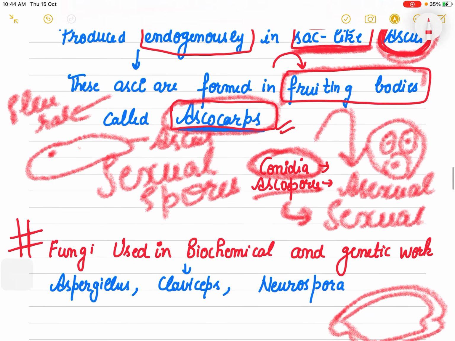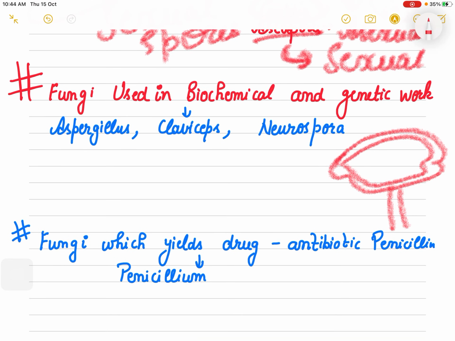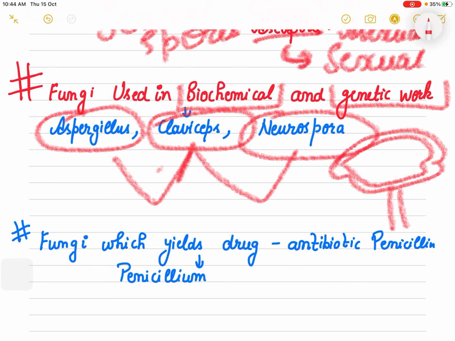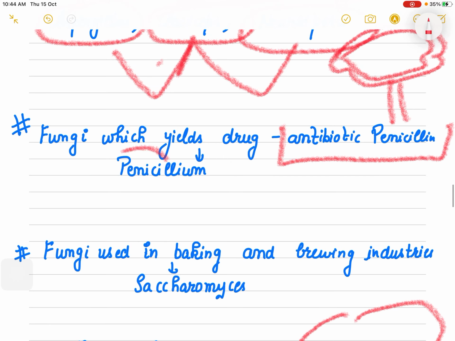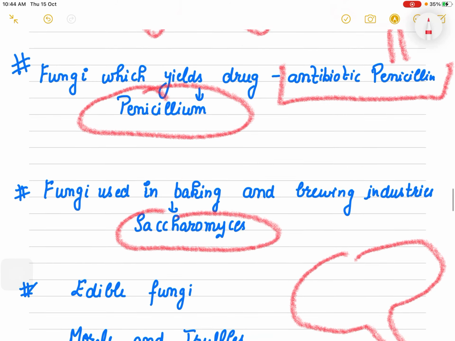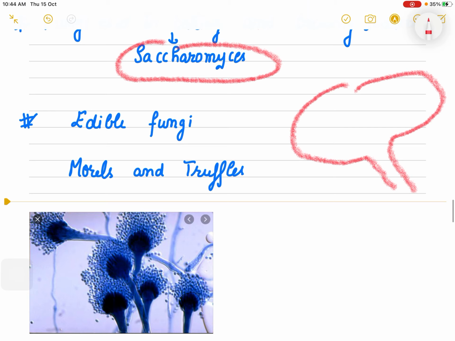Now the uses of fungi. A few fungi are very much used by scientists in genetic work, in microbiology work, in biochemical work. That is Aspergillus, Claviceps, Neurospora. These three are commonly used in genetic work, and the one used in antibiotic formation is your Penicillium, and Baker's favorite yeast is the Saccharomyces. And there are a few fungi which are eaten by people. They are edible fungi, that is the morels and truffles.